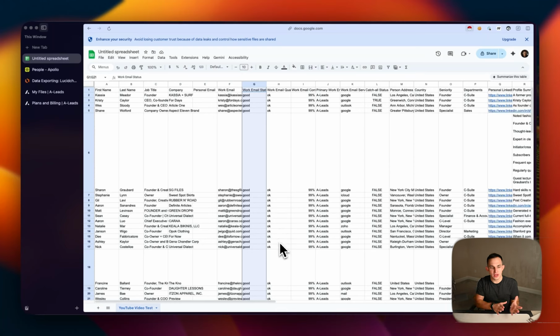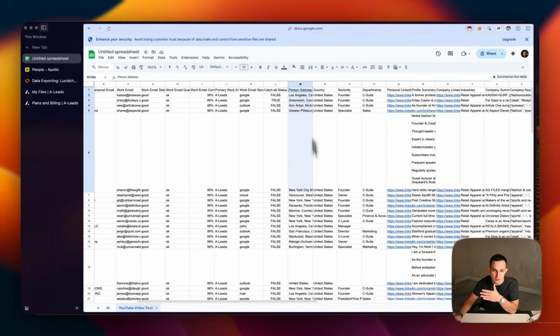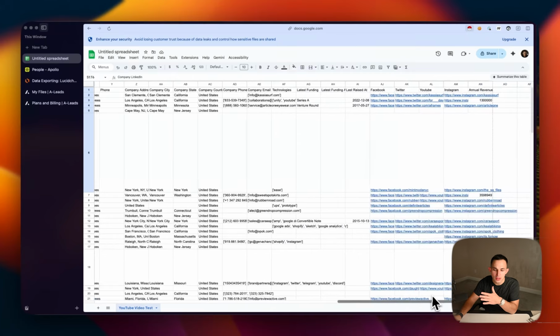The way that A-Leads actually works is they will verify your leads and they'll include the good emails, like on Million Verify good, and also the risky emails. We don't send to risky at all, not because the data is inaccurate, but just because we want to maintain the absolute best deliverability possible. We found that we don't want to send to those personally, okay? But they do return all of the relevant emails, okay? Again, A-Leads, it shows you the Google or Outlook, whichever is the ESP, the person's address, the country, seniority, departments, their LinkedIn, the summary, like everything, pretty much everything that you could want, it's all in here, okay?